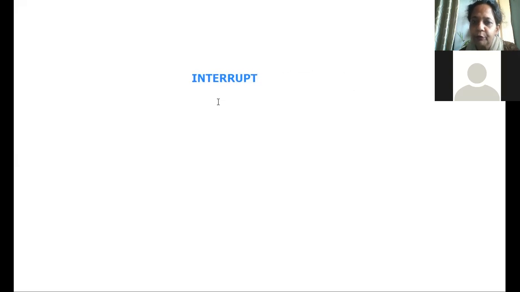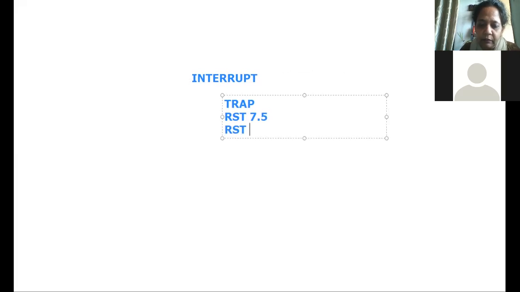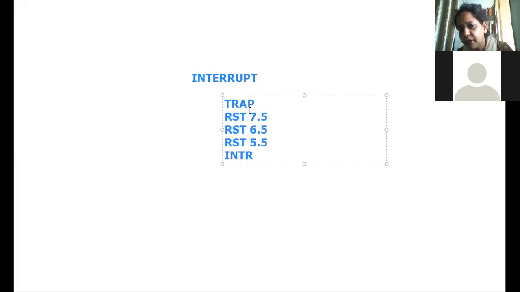Now the interrupts are of type hardware and software. The hardware interrupts we had seen are TRAP, RST 7.5, RST 6.5 and RST 5.5, which are the vectored interrupts, and INTR, which is non-vectored and the lowest priority interrupt. Then we had seen the software interrupts, RST and then N. This particular instruction is your software interrupt, where N varies from 0 to 7.